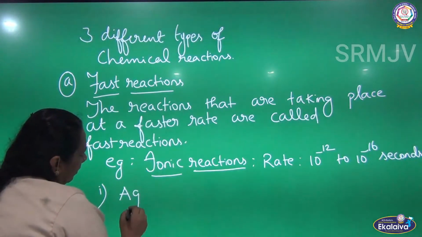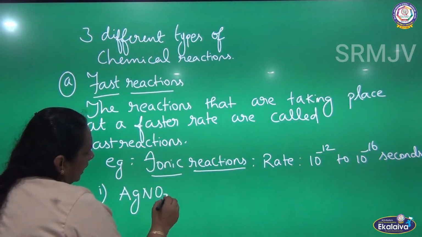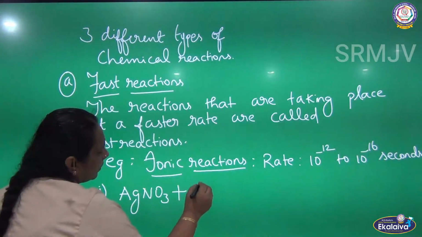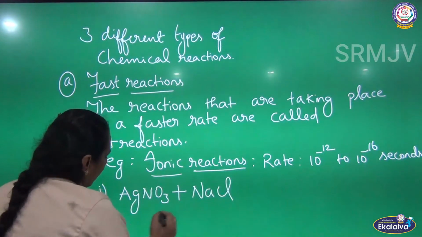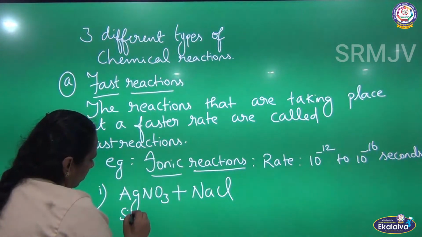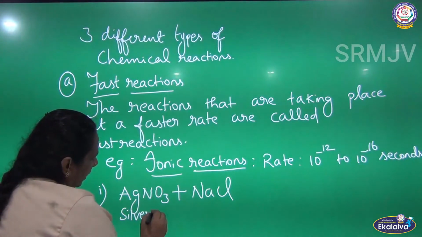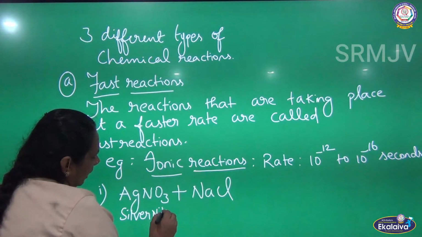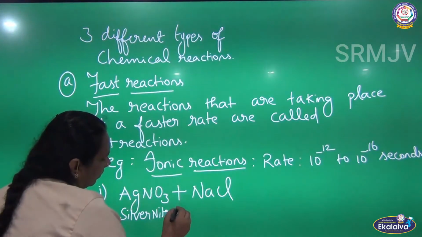Silver nitrate reacts with sodium chloride. What is the product I am getting here? I am getting a precipitate of silver chloride.